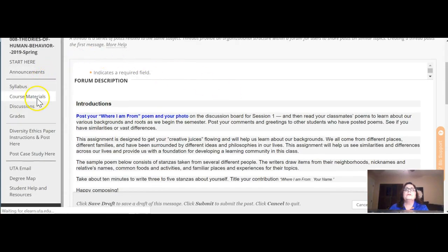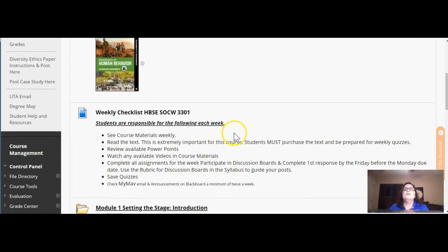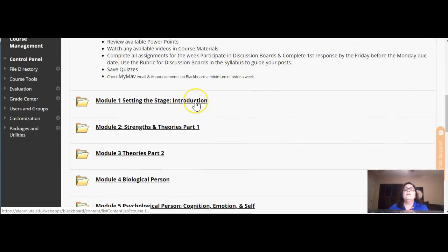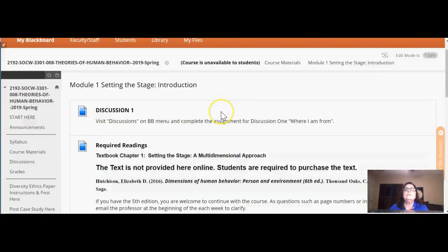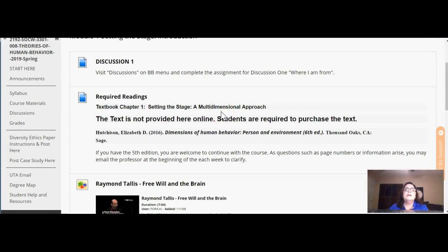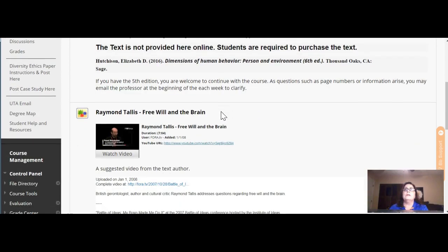So let's go back to course materials where we were. Each week has all of the items that you need to complete for that week. So I'm going to click on there. You see your required readings. The readings are not here. You must purchase the textbook. The readings are not here online. So you have to buy the textbook in order to see what the readings are.